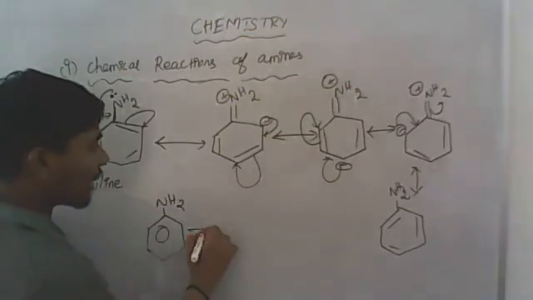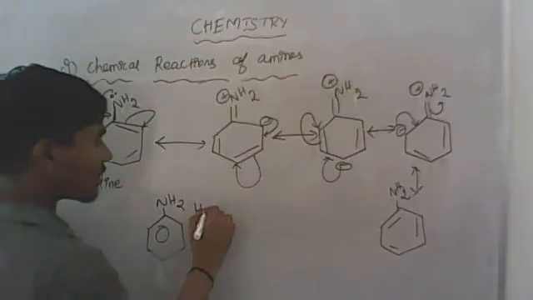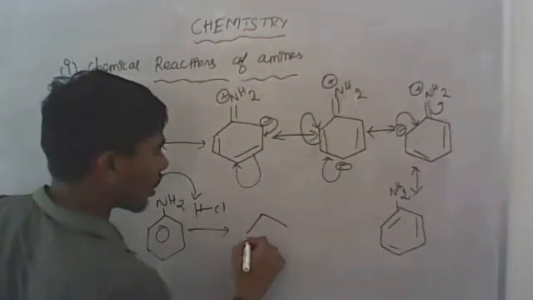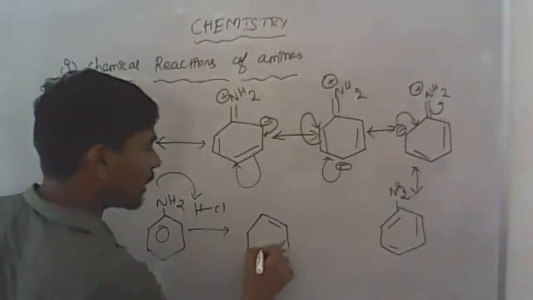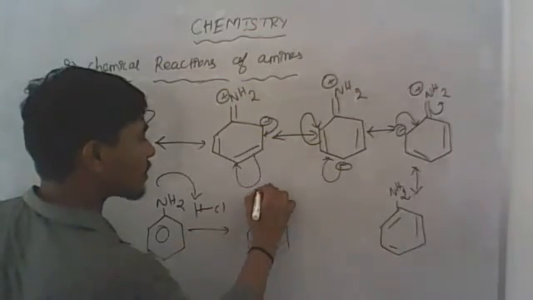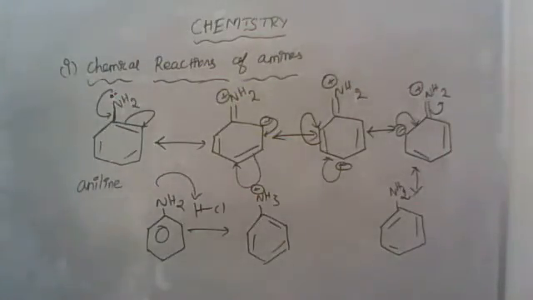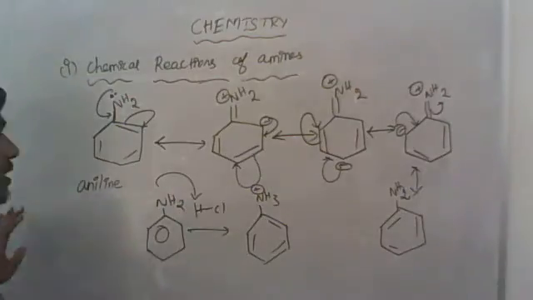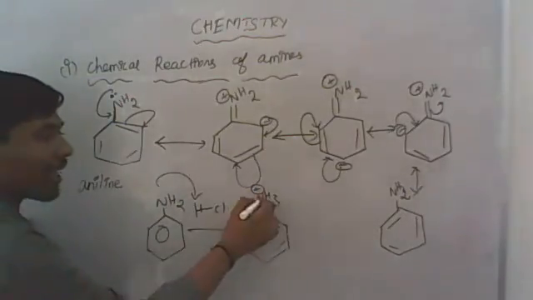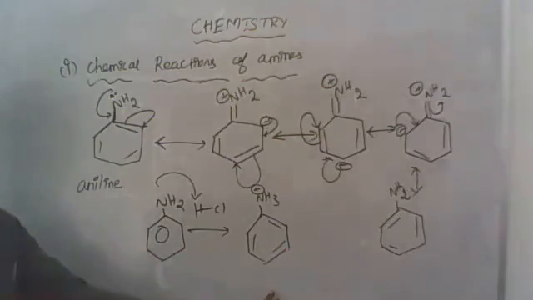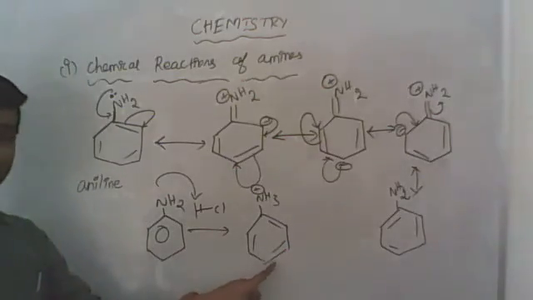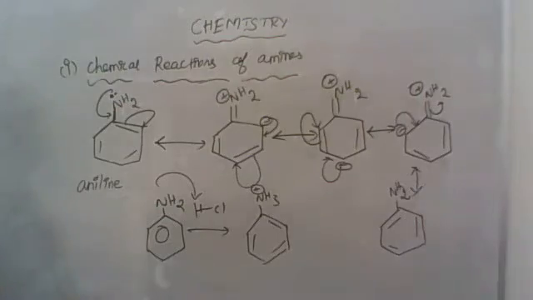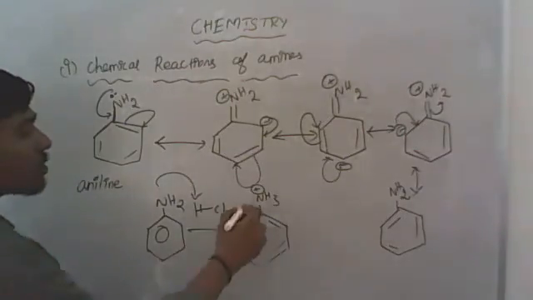But when the aniline reacts with HCl, it forms the anilinium ion, that is NH3 plus. Okay, the anilinium ion is less stable. Compared to aniline, which is highly stable, the anilinium ion is highly unstable, so its stability is lower. A molecule always tends to form in a stable form. So it is not ready to lose its electron.